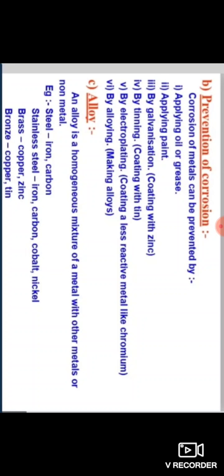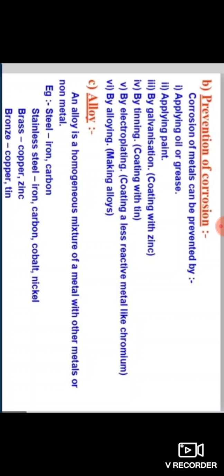And prevention of corrosion. How to prevent corrosion? Corrosion of metals can be prevented by applying oil or grease on the surface of the metals, or applying paint, by galvanization or coating with zinc, by tinning or coating with tin, by electroplating or coating a less reactive metal like chromium on the surface of the metals.